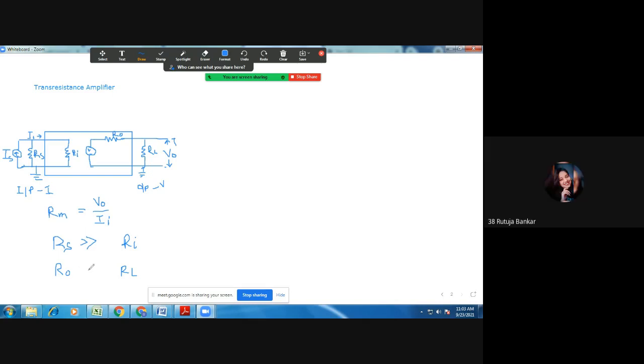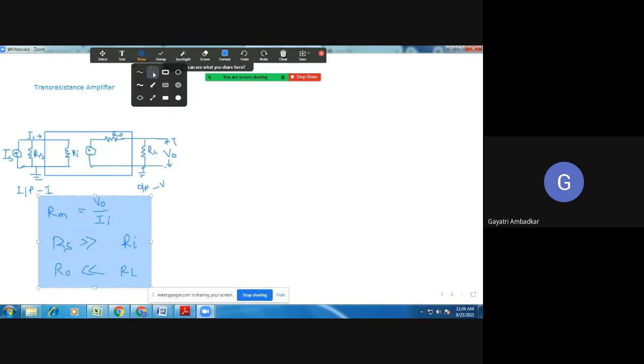Less than RL. It should be very, very less than RL. Very good. So now you will understand what the four different types of amplifier are: current amplifier, voltage amplifier, transconductance amplifier, and trans resistance amplifier. Okay, so everybody understood this?